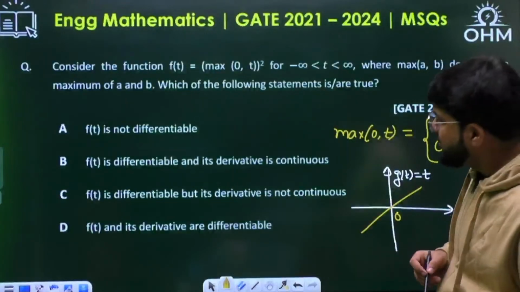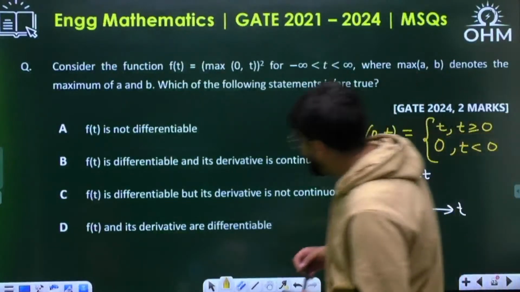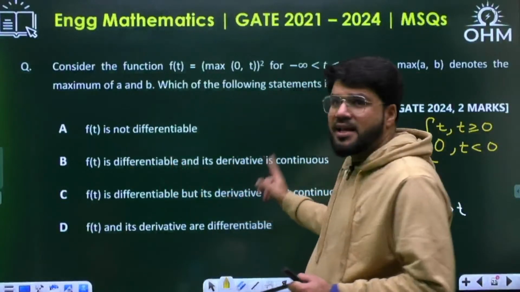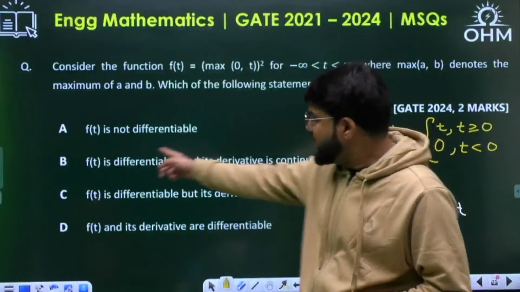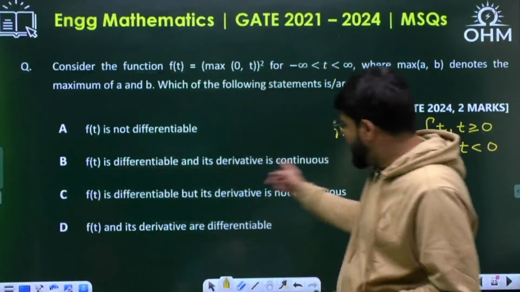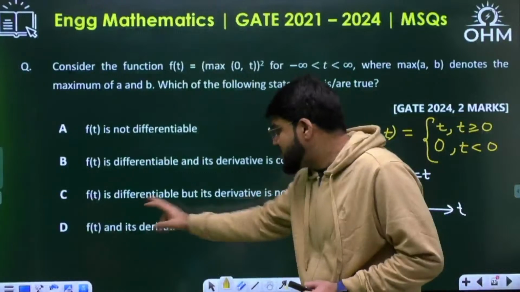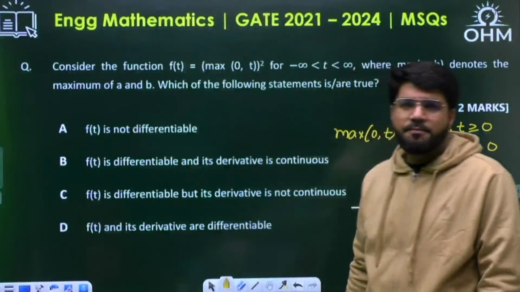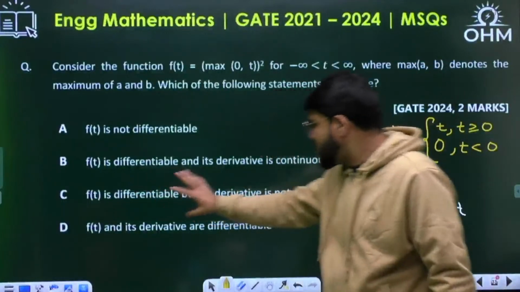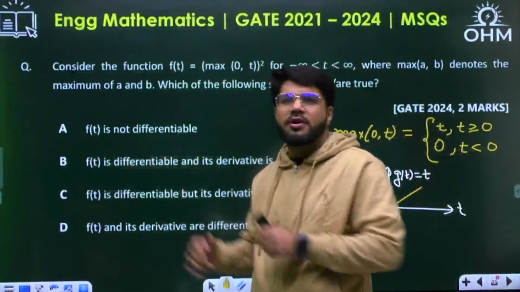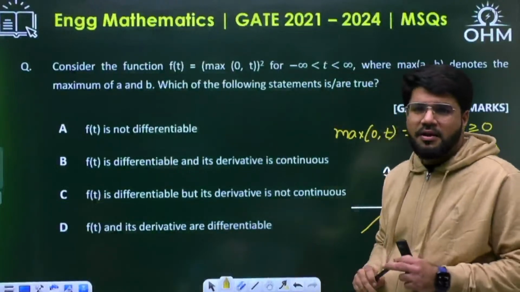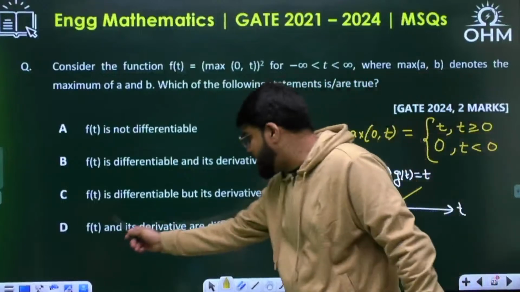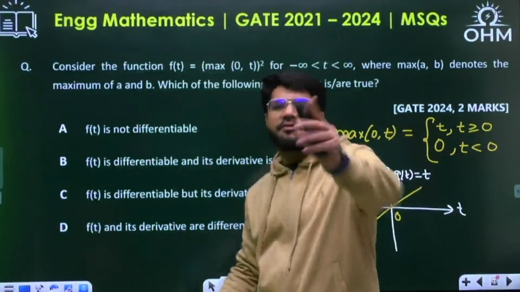Is the function not differentiable, or is the function differentiable and its derivative...? See, if a function is differentiable, that automatically means its derivative is continuous. If its derivative is defined, then it is differentiable. So the option "f(t) is differentiable, but its derivative is not continuous" cannot be correct. Both are the same thing. "f(t) and its derivative are differentiable" is a different story: f(t) differentiable and its derivative further differentiable.